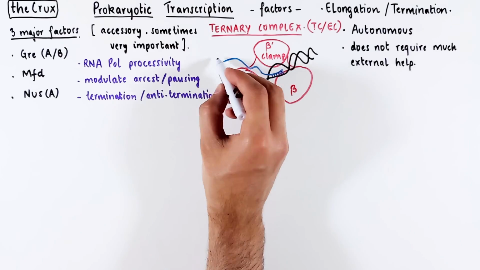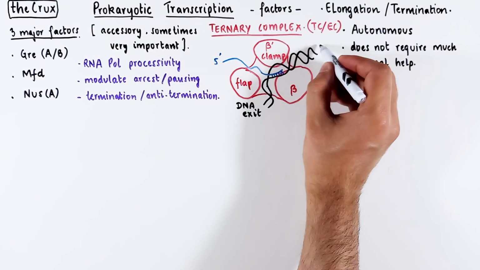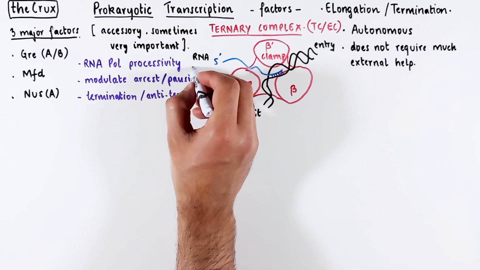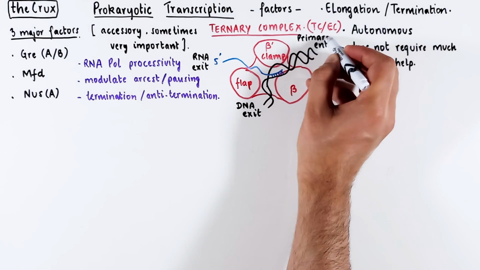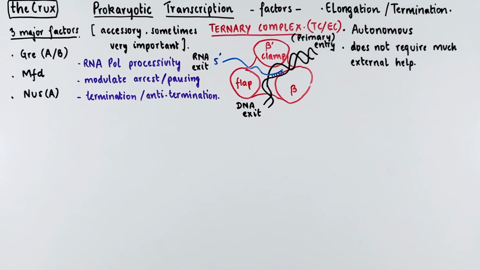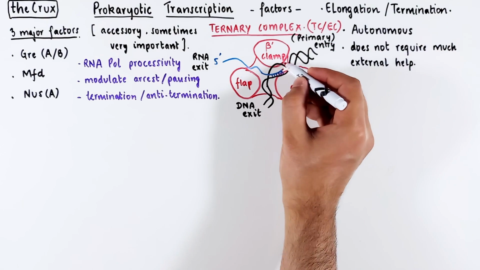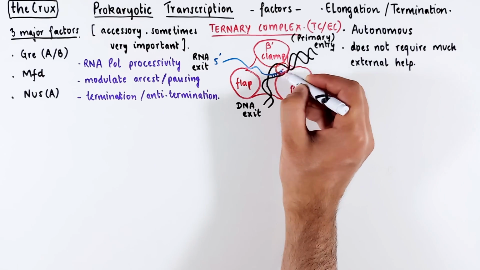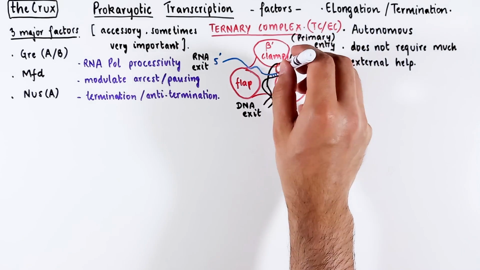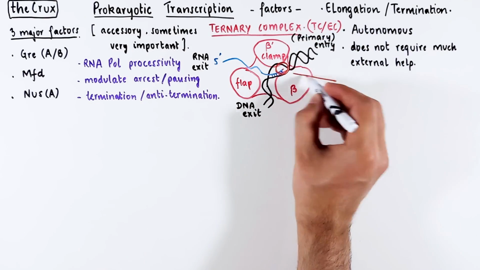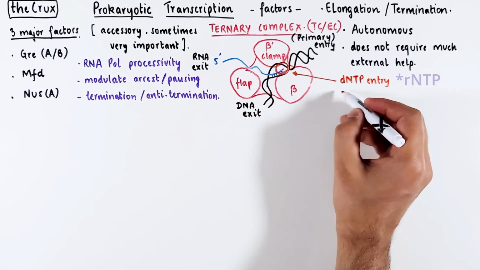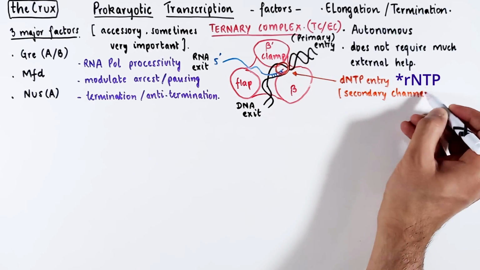We have covered the three main channels in the ternary complex, where the DNA entry channel is the primary one. In addition to them, the fourth channel is at the active site of the enzyme. Imagine this channel to be going through the screen to the back of the enzyme. This is the NTP entry channel, also called the secondary channel.